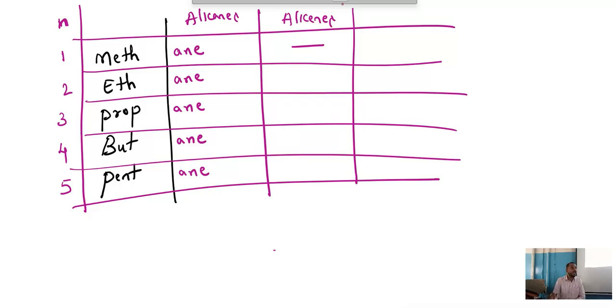Still we have more. Not only pent is the last. Even we have hexane, heptane, octane, nonane, decane. But remember 5 to be on the safer side. If you study this much, that is more than sufficient. Now, come back to this. As we know that alkenes are going to start with eth. If you write with eth, E-N-E: ethene, propene, butene, pentene. Any doubts?